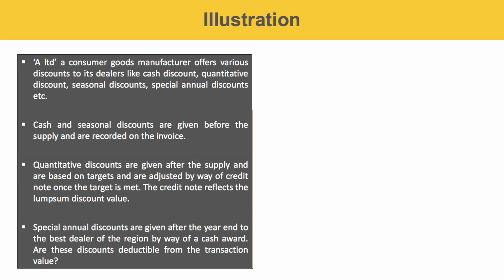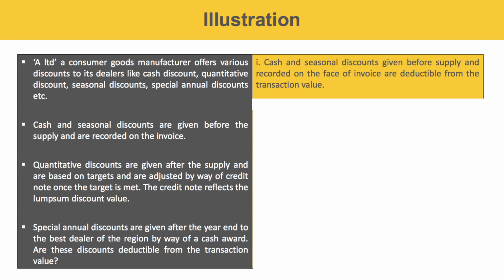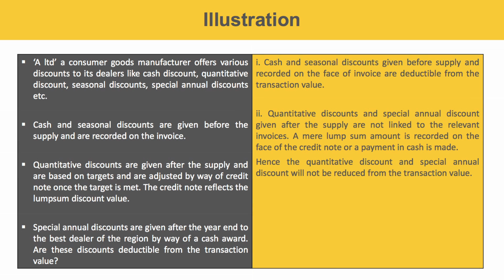So are these discounts deductible from the transaction value? Let's see. Cash and seasonal discounts given before the supply and recorded on the face of the invoice are deductible from the transaction value. The quantitative discounts and special annual discounts given after the supply are not linked to the relevant invoices. A mere lump sum amount is recorded on the face of the credit note or a payment in cash is made. Hence, the quantitative discount and special annual discount will not be reduced from the transaction value.